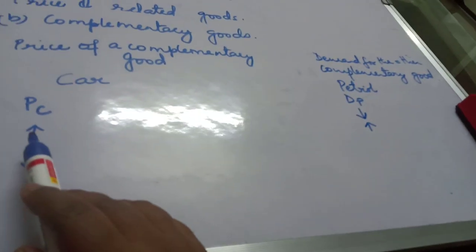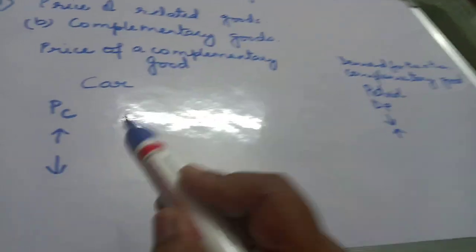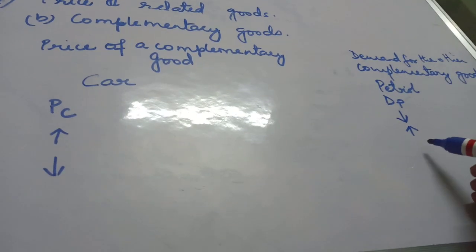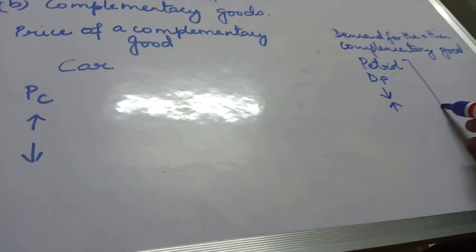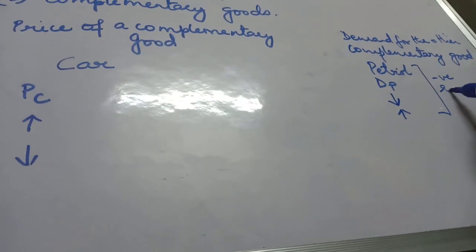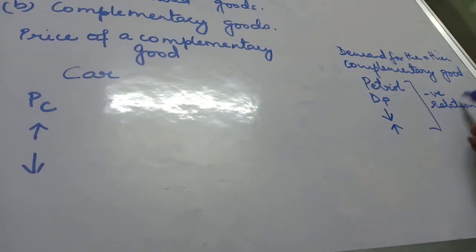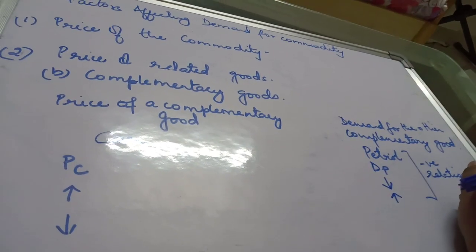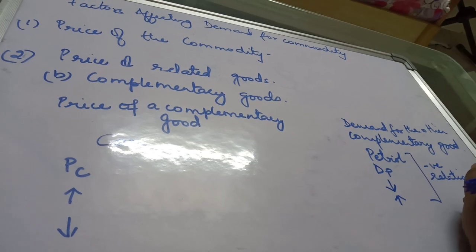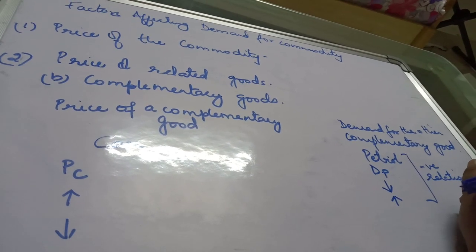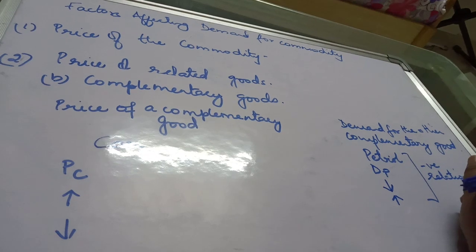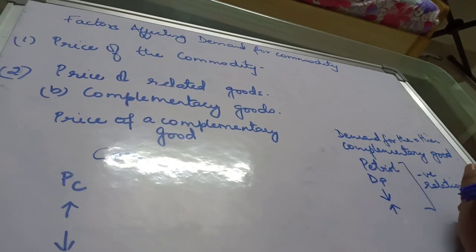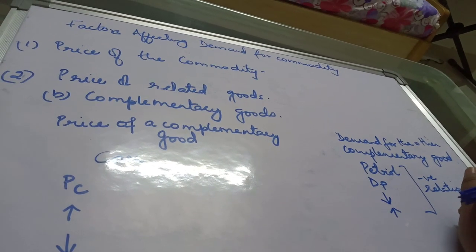So this kind of a pattern happens. Let's just delete this center thing and find out what is happening. Price of car increasing, demand for petrol falling. Price of car falling, demand for petrol increasing. So what kind of relation do they share? Negative relation. So substitute goods have a positive relation between the price of one substitute and the demand for the other substitute, and with complementary goods you will have a negative relation between the price of one complementary good and the demand for the other complementary good. I hope this is clear.